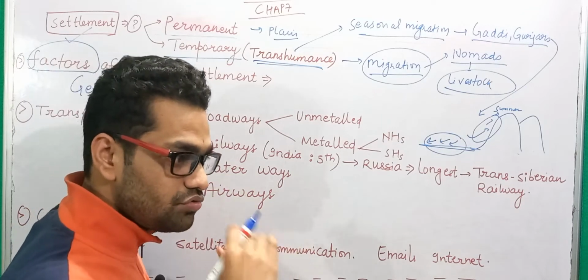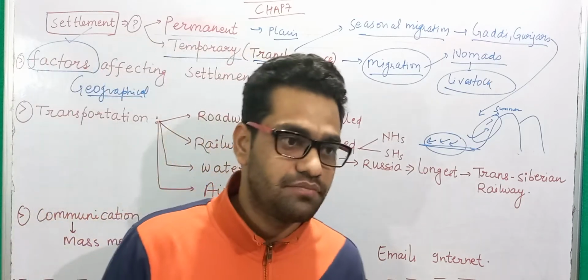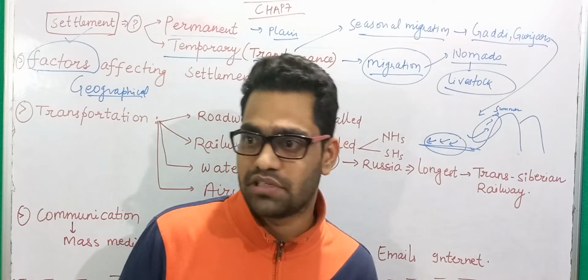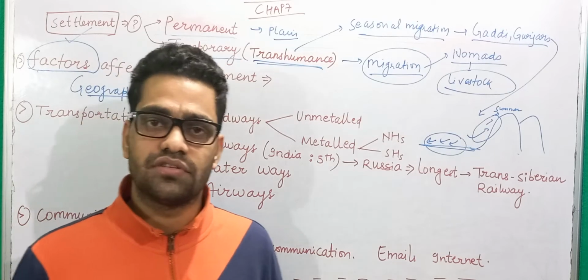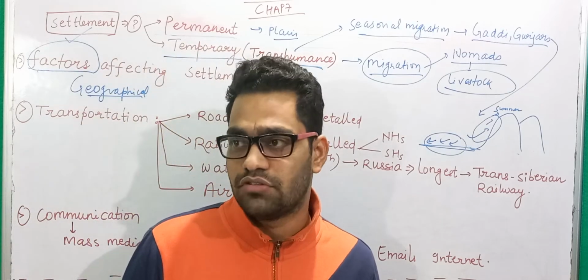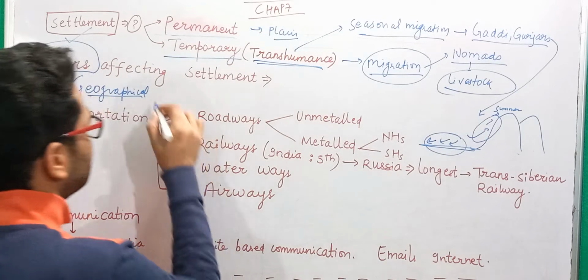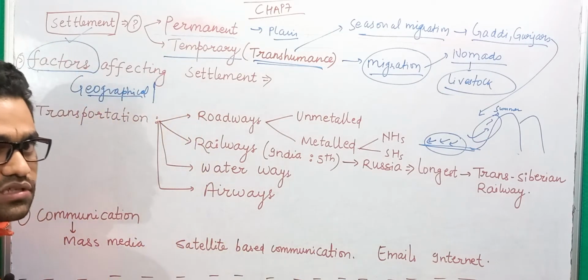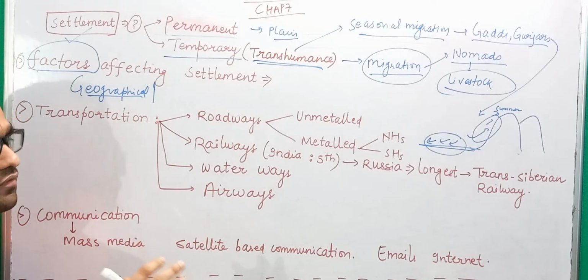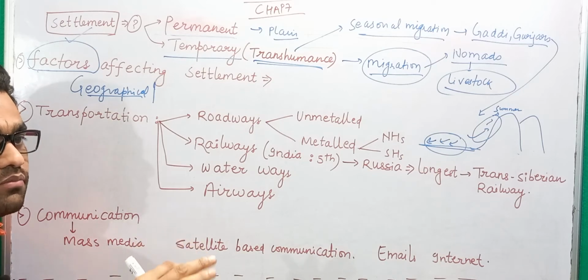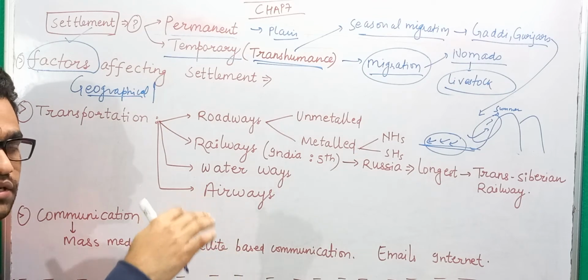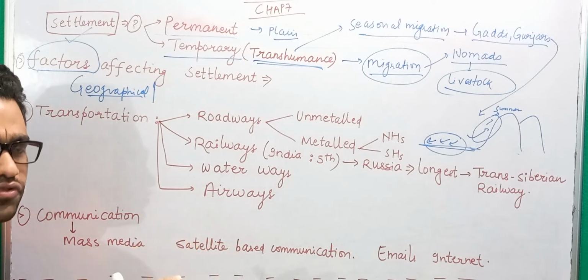And in plain areas, particularly in the Gangetic plain, you will see that a large population density is there. Cities like Varanasi, Patna, Kanpur are the places where we will find the maximum number of people. Okay, so this is the geographical factor. In favorable climate you will find a large number of people living there. In harsh climatic conditions you will find a low number of people. For example, in tropical regions you will find the maximum population around the globe. But if you go to the Siberian area of Russia, or for example Canada, you will find that there are few people living there.